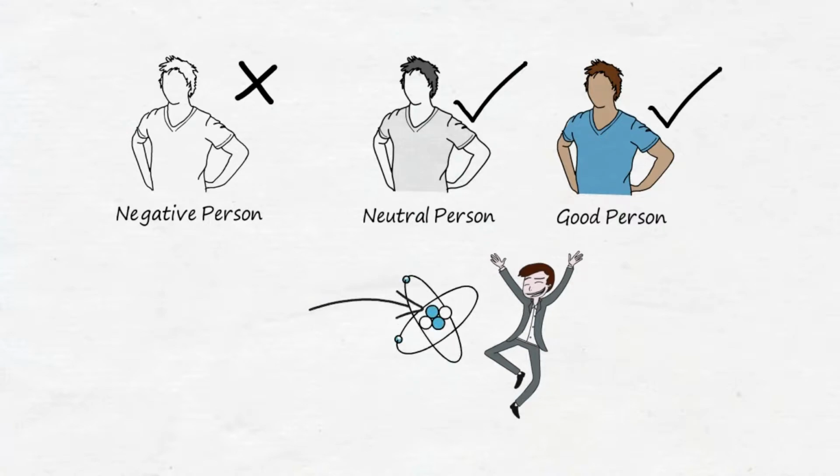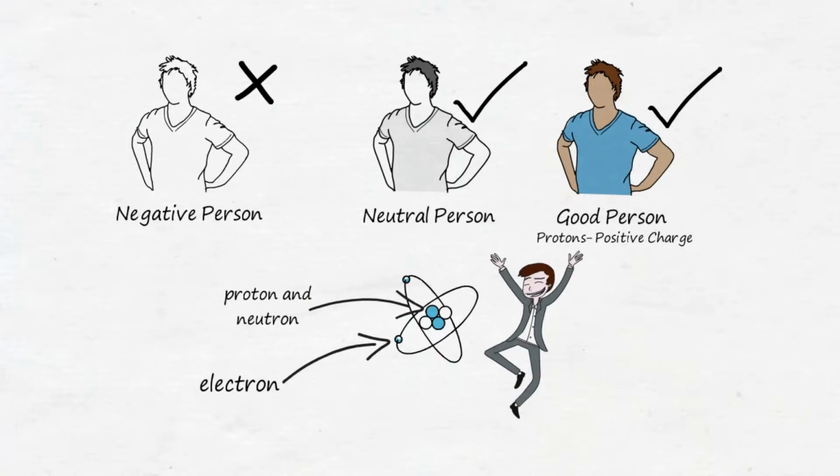This is the structure of an atom: electrons, protons, and neutrons. Protons are positively charged and neutrons are neutral, and they stay together just like a good and a neutral person. Electrons, being negatively charged, stay a little away, revolving in orbits but not close like protons and neutrons. Understanding the basic structure of an atom is crucial in learning electrostatics.